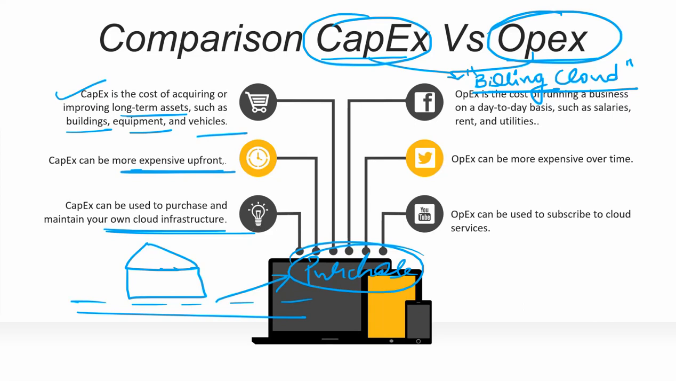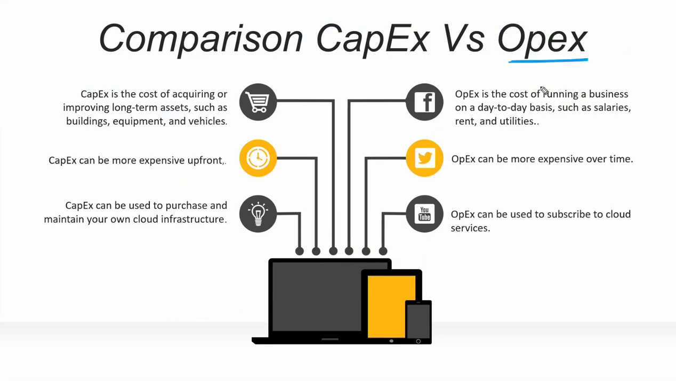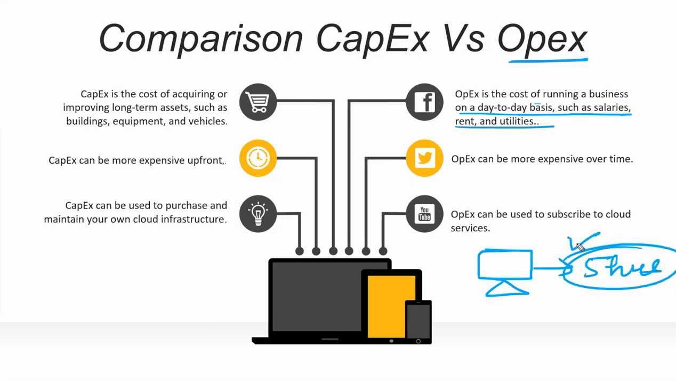But if you ask about opex, operational expenditure is the cost of running a business day to day, such as salaries, rent, and utilities. Let's suppose you have a virtual machine that runs only for 5 hours. You need to pay only for those 5 hours for that virtual machine. That comes under opex, that is operational expenditure. And opex can be more expensive over time. Opex can be used to subscribe to cloud services. So that is capex versus opex.